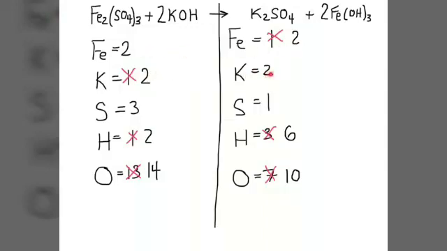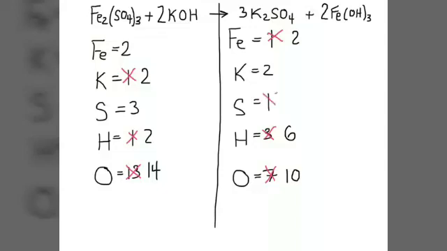Metals are balanced. Now I can move on to the non-metals, except for hydrogen and oxygen. I'm going to leave those till the end. So now we're at the sulfur. 3 sulfurs on this side. I only have 1 here. So I am going to add a 3 where I see sulfur. So here's the only spot I see the sulfur. So I'm going to put a 3 right here. Now it's going to triple all of this stuff in here. So there's only 1 sulfur in the compound, but I'm multiplying that by 3.